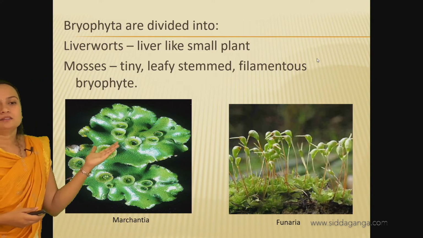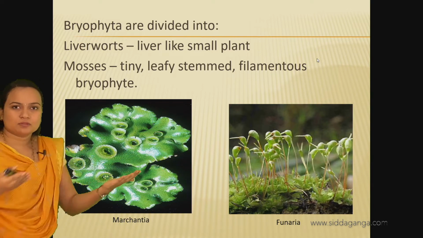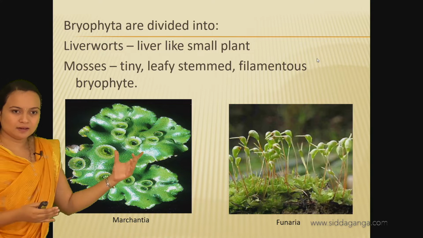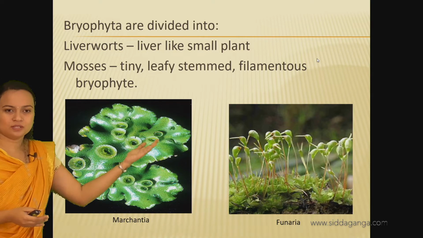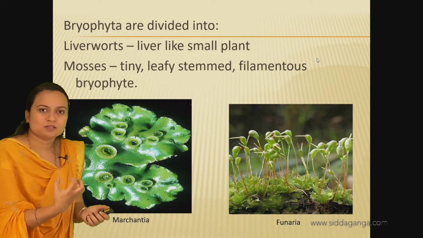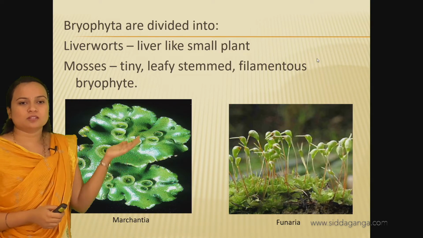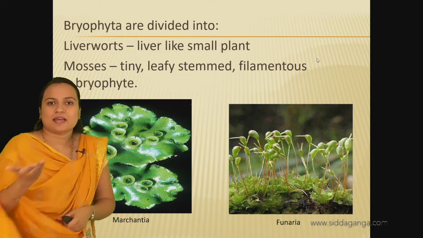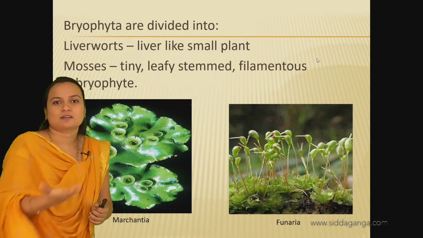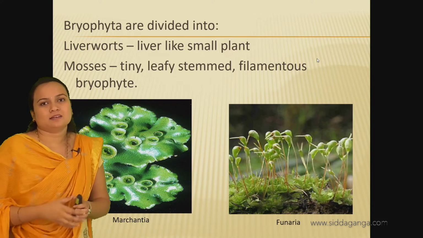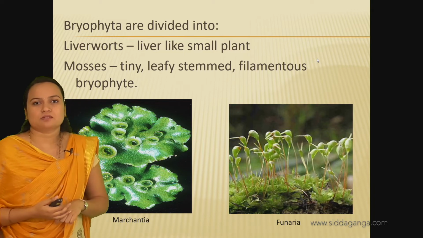Here the plant is spread out, and beneath the leaf the rhizoids are present, the adventitious roots, as I said, and on top there is a leaf-like, liver-like spread. That is the leafy surface.